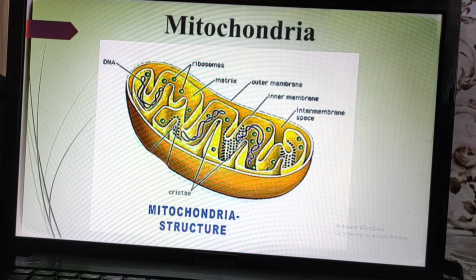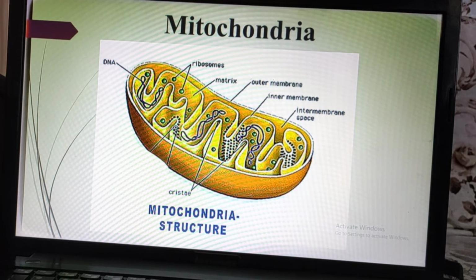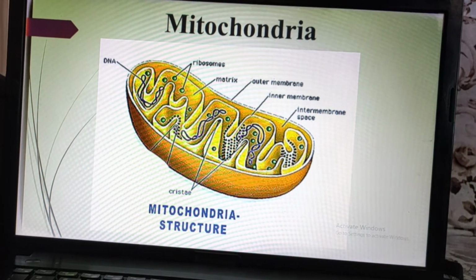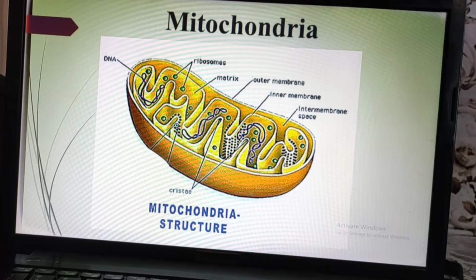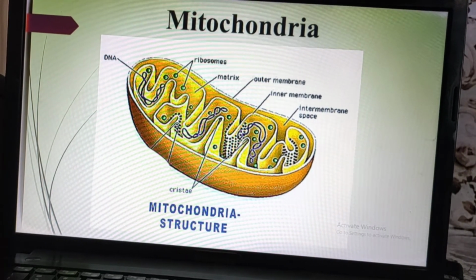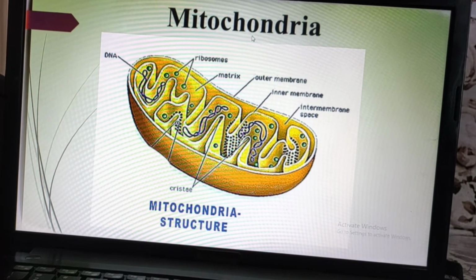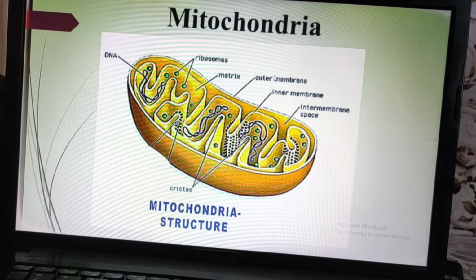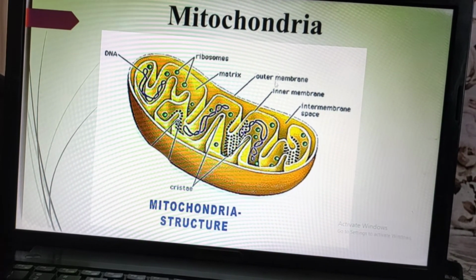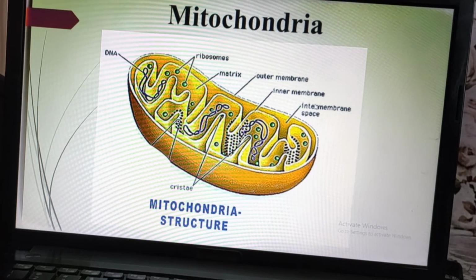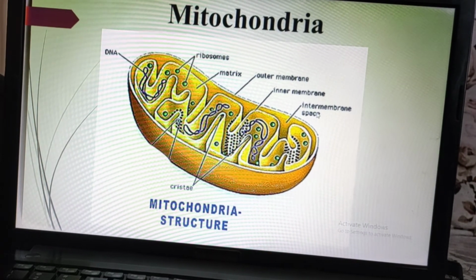This mitochondria is a little bit big cell organelle or a big topic, so we will see it in a descriptive manner. Now see the screen. On the screen you can see this is the diagram of a mitochondria, and if you look, there is an outer membrane, inner membrane and intermembrane space.